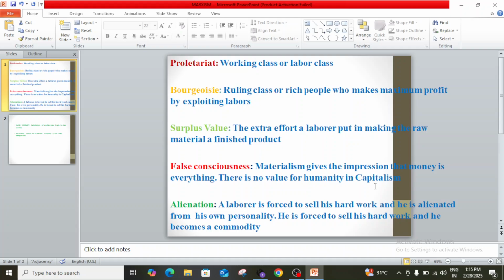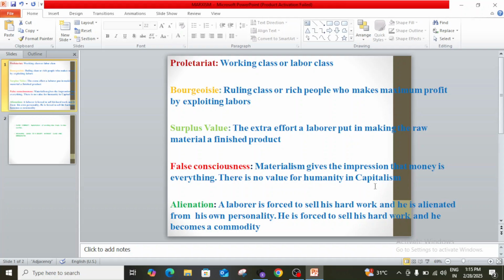Workers were never paid for their actual efforts. The aim of capitalist production is to sell the products made with this surplus value for more than the cost of raw materials and the amount paid as wages.